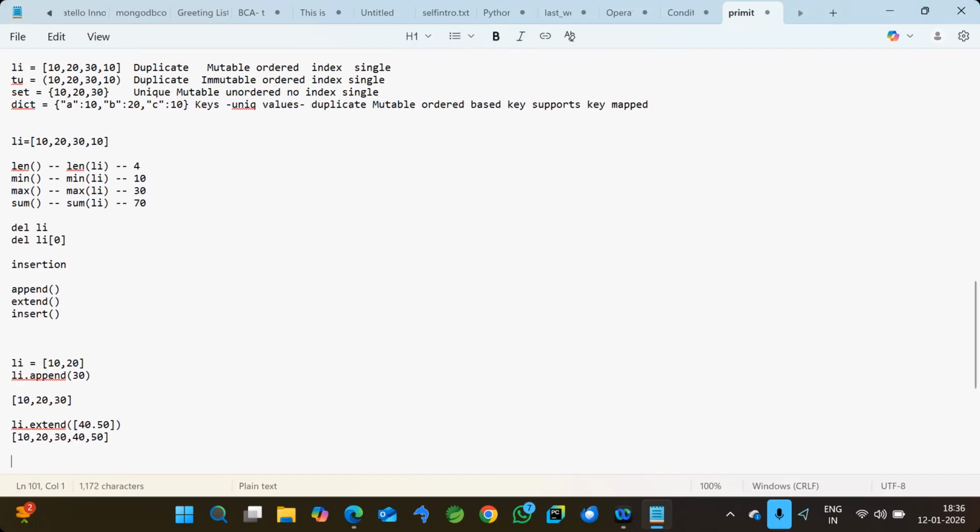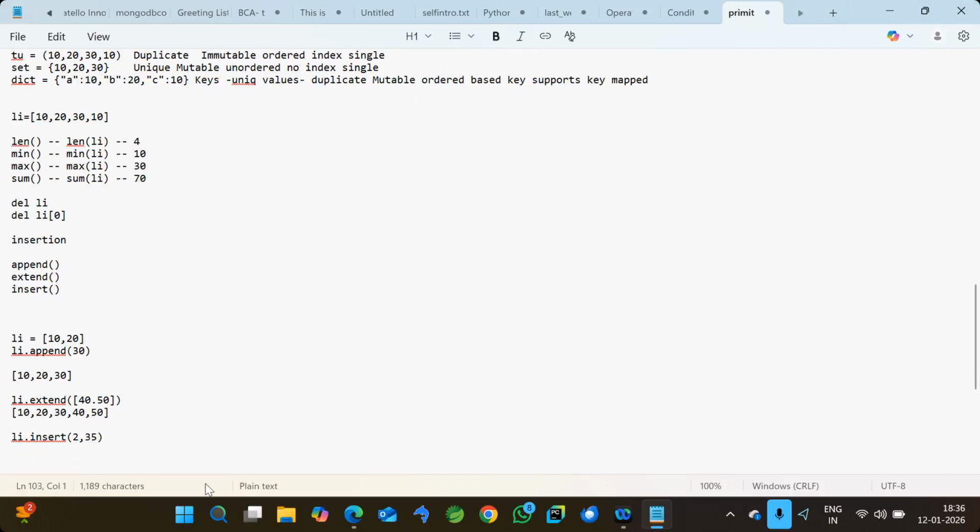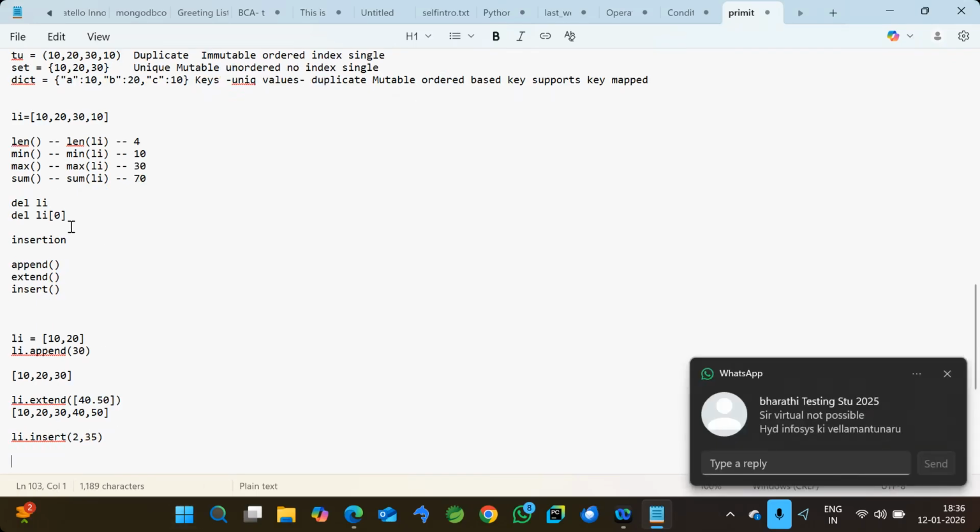So that's the basic difference. Append is used to add only one value at a time, and extend is used to add multiple values at a time. And insert will allow you to insert the data at a given position. Whatever position you want to add at, you can add there. For example, li dot insert 2 comma 35. Assume that. Now 35 will be added at position 2.